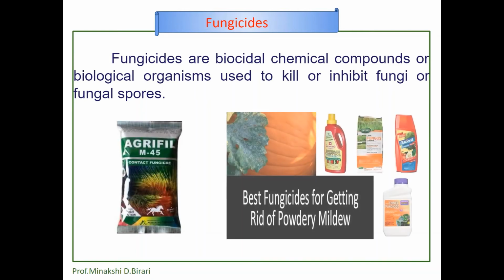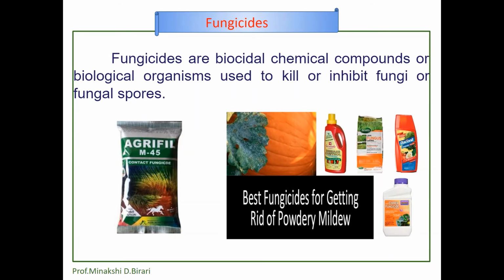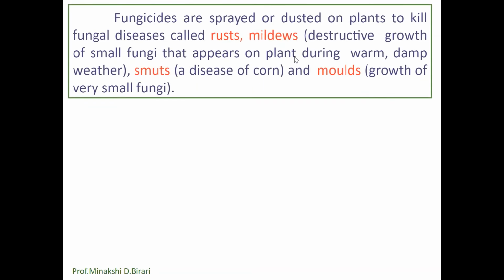So these are the examples related to fungicides, which are biocidal chemical compounds or biological organisms used to kill or inhibit fungi or fungal spores. Fungicides are sprayed or dusted on plants to kill fungal diseases called rusts, mildews, smuts and molds.